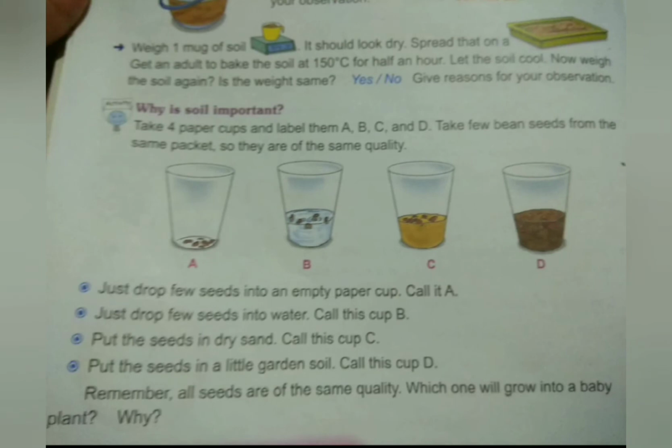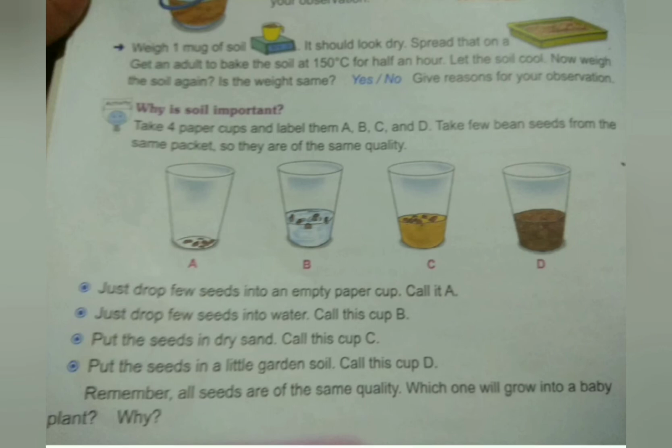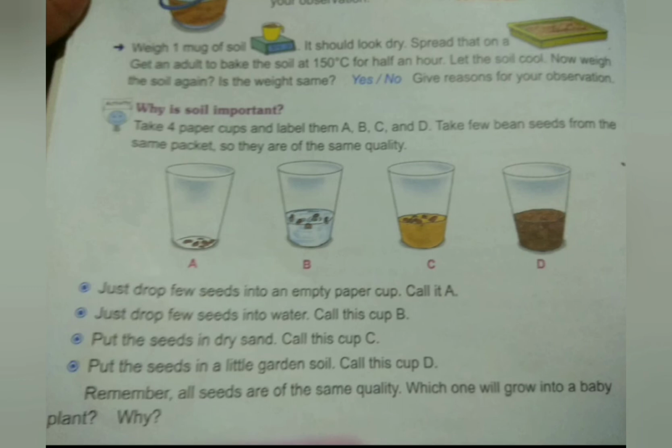from the same packet, so they are of the same quality. We have to take the 4 paper cups and label them A, B, C and D1. After that you have to take bean seeds of the same size and same quality, and add those bean seeds to each of the paper cups. Just drop a few seeds into an empty paper cup, call it A.